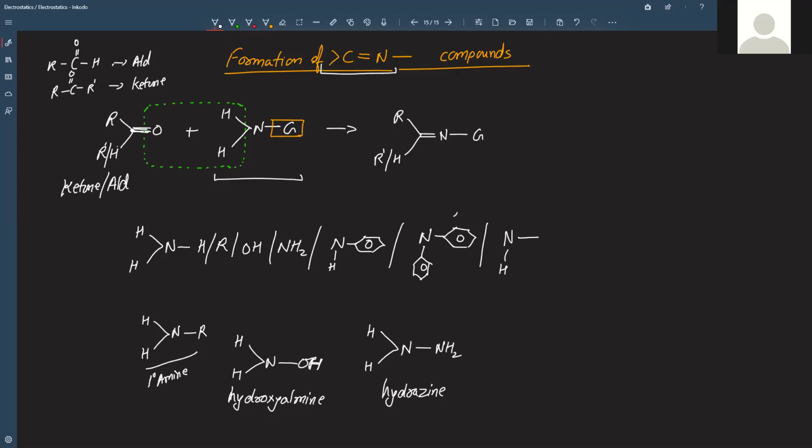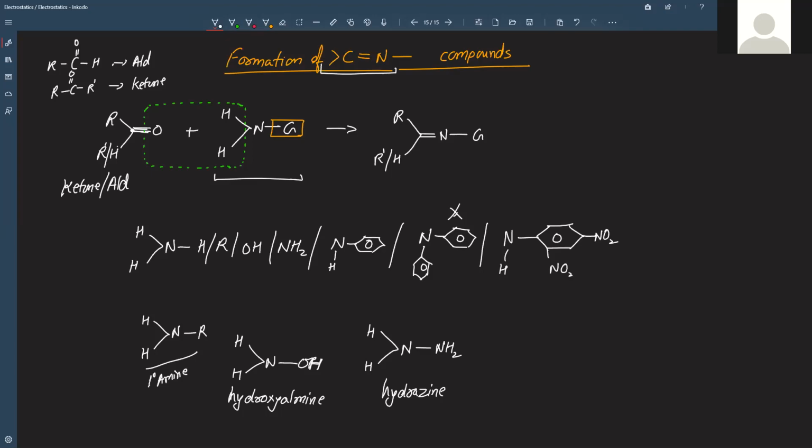Actually the one which I'm doing here is more important. After that there is a phenyl group, and in that phenyl group there are two nitro groups, NO2 and NO2.